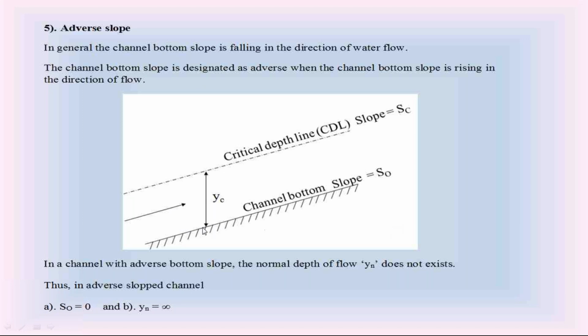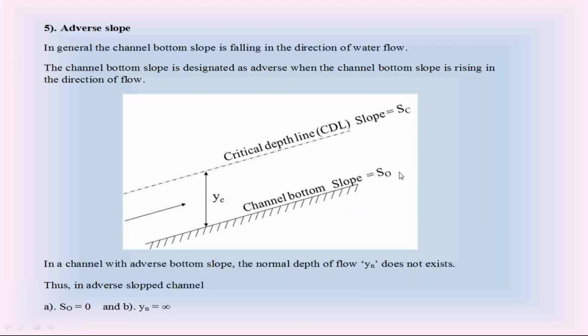But if the channel bottom slope is rising upward in the direction of water flow, we consider the channel bottom slope as adverse slope. So in the direction of water flow, if the channel bottom is rising, we call that channel bottom adverse slope.